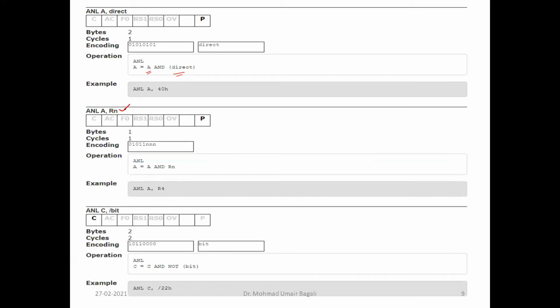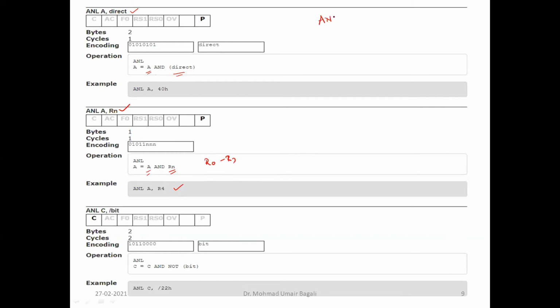Then the register addressing mode. Here it will take the register content, that is R0 to R7, and the accumulator content, and do the logical AND operation on both. And here we have given the examples also. And it also supports bit addressable. So here it is byte addressable. Why is this address byte addressable?